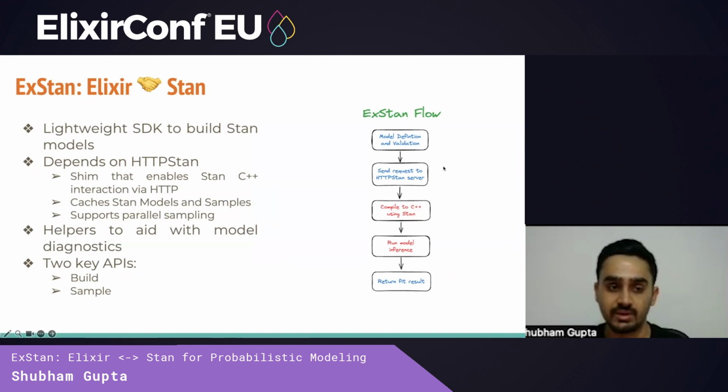We first define the model and do some validation, send an HTTP request to the HTTP-Stan server, which compiles it to C++ using the Stan compiler, runs inference, and returns the result, which we then process. Now we move on to a short demo.